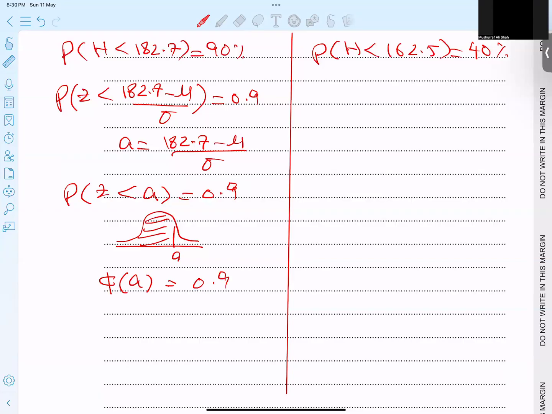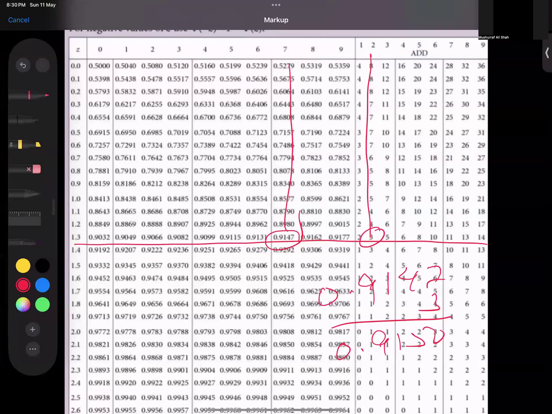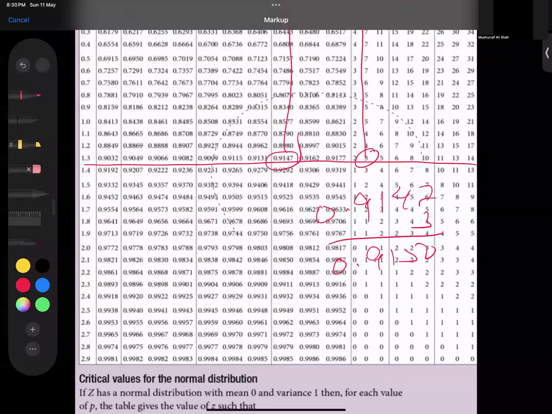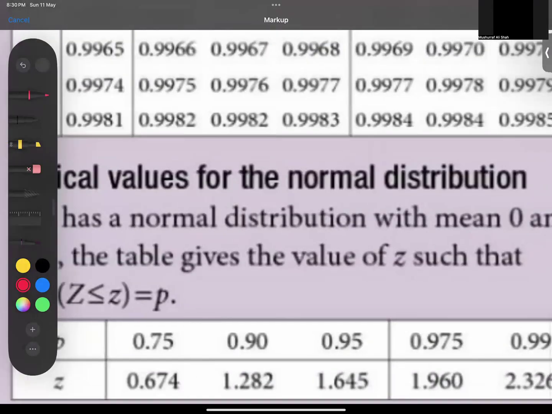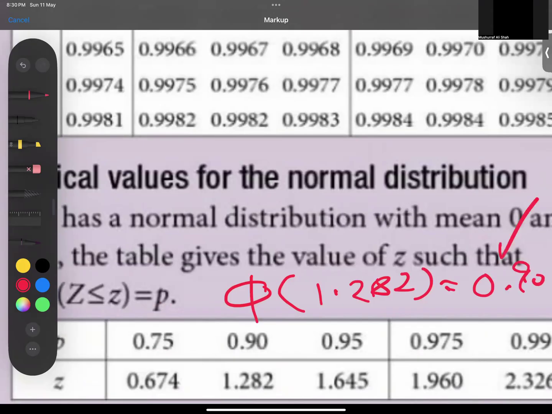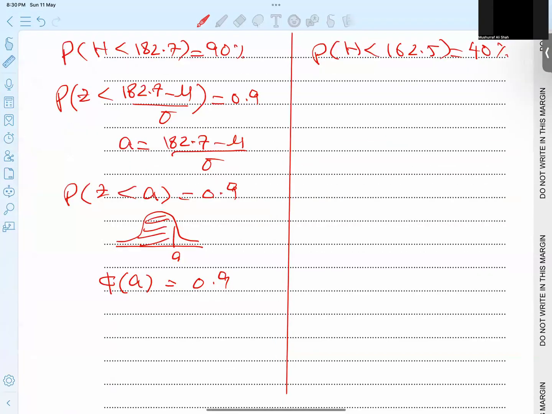For your knowledge, we have two ways. Either we can get it from inside the table, or I can use the values at the bottom. So probability is 0.9 and the value is 1.282. Basically phi of 1.282 is actually 0.9. Or you can replace 0.9 by this one, 1.282. So here I'm writing phi of A is equal to phi of 1.282.